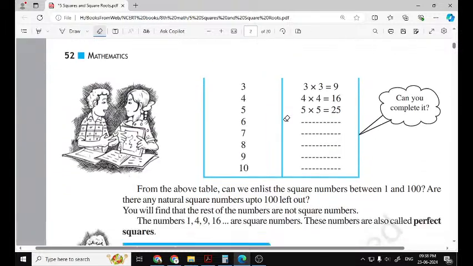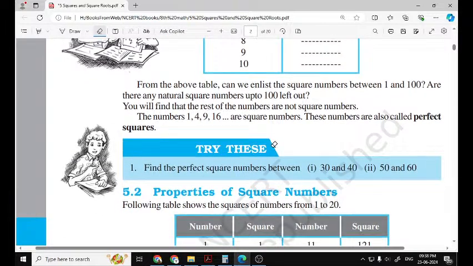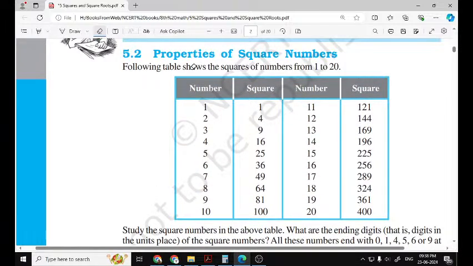These are the numbers and their squares. Now you can complete this. What is 6 squared? That means 6 into 6, 7 into 7, and get the answers. Find the perfect square numbers between 30 and 40, and also between 50 and 60. Properties of square numbers.